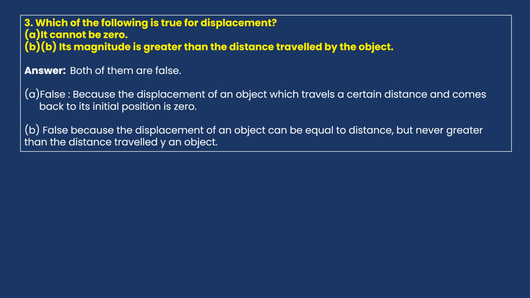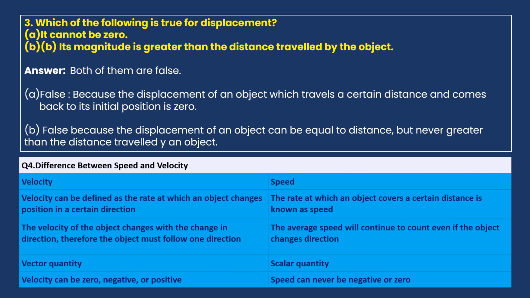Now we'll see one more. The difference between speed and velocity. Now we'll see it point by point. What is velocity? Velocity can be defined as the rate at which an object changes position in a certain direction. If you say an object is moving with a particular speed in a particular direction, this is called the velocity of an object.